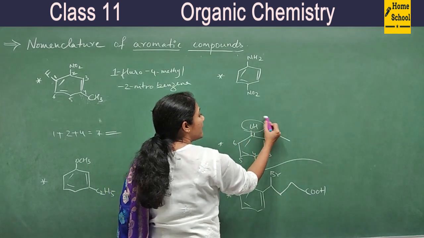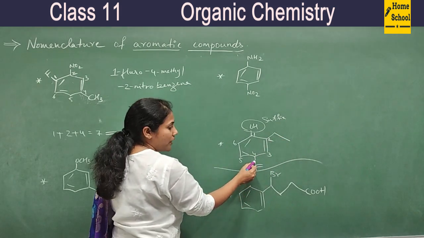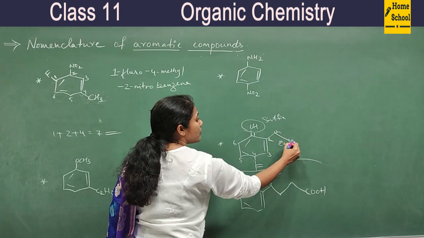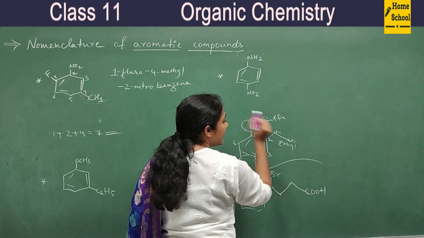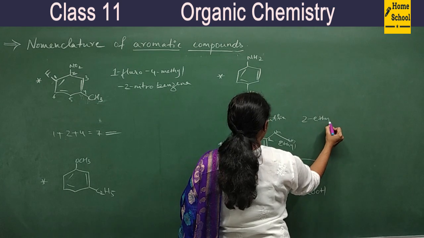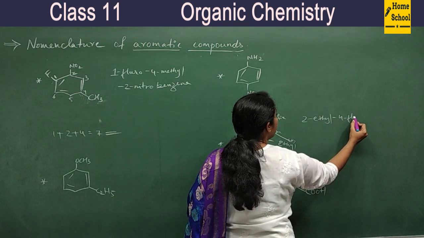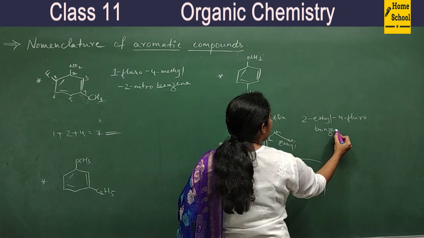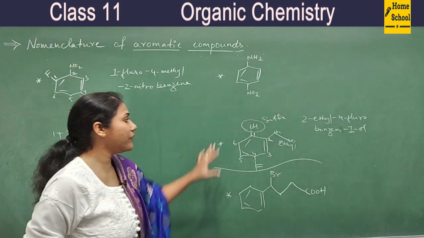Now what is its name? Here you will mention the functional group's name as a suffix. Now this is a branch, a substituent group. This is ethyl, CH2 CH3, and this is fluoro. Alphabetically, which comes first? E comes first. So how do you name this? 2 ethyl, then 4 fluoro, benzene, 1 ol. Okay, so this is how we will name.